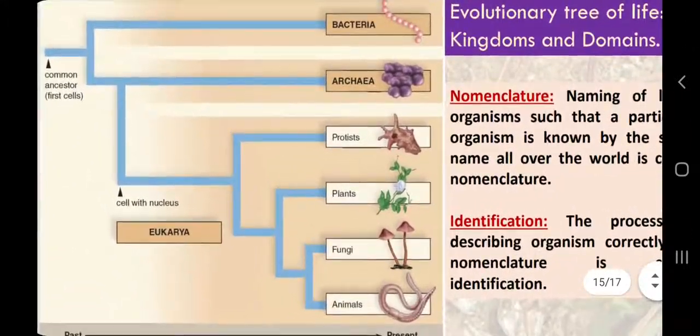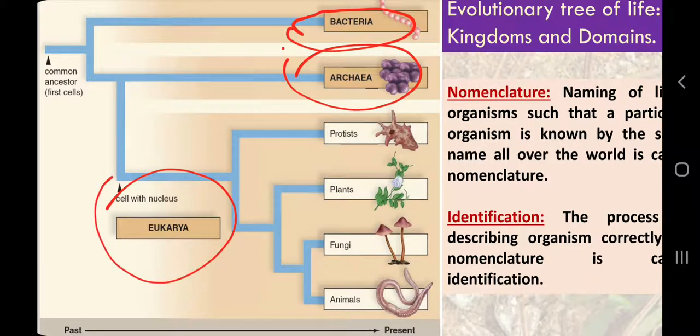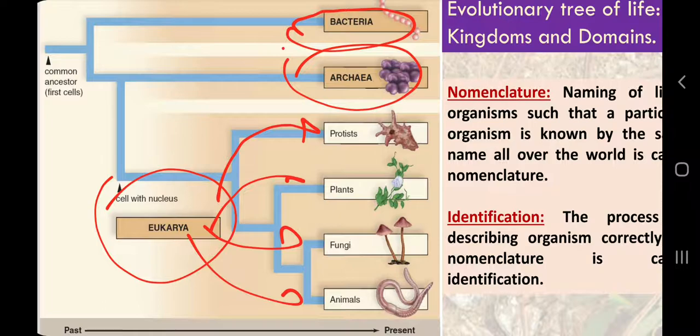Now you are able to visualize this tree, what it is representing. It is representing the 3 domains of life, which is the new topic for us, the 3 domains of life, and this domain is composed of 4 kingdoms. So this is how the new classification system is arranged.